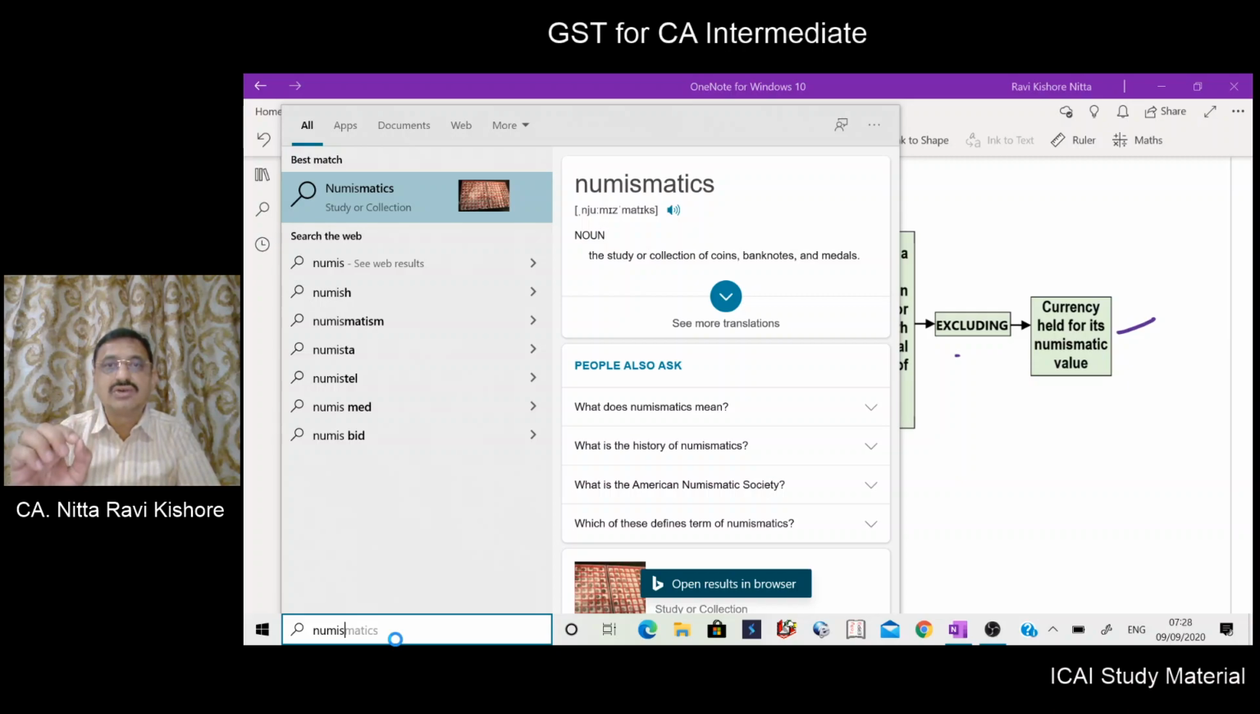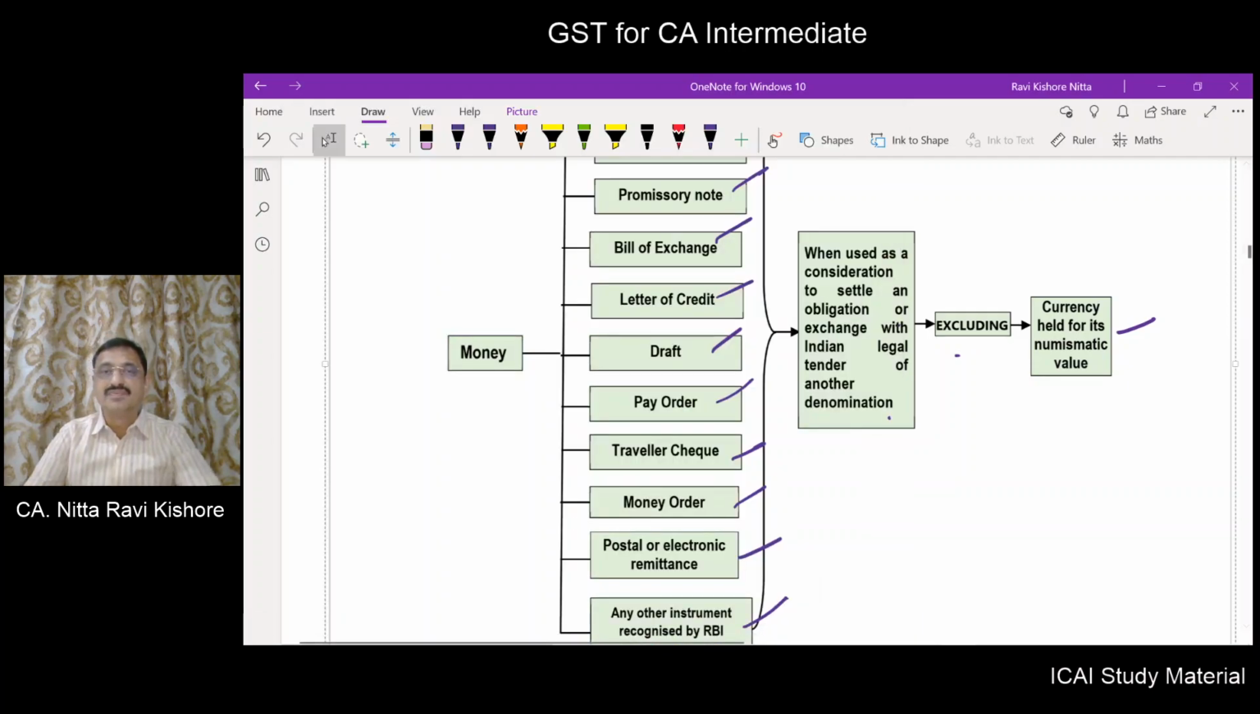The collection of coins, banknotes and medals. Some people have the habit of collecting old notes, old coins. That hobby of collecting and preserving old notes is called holding the currency or holding the money for numismatic value.